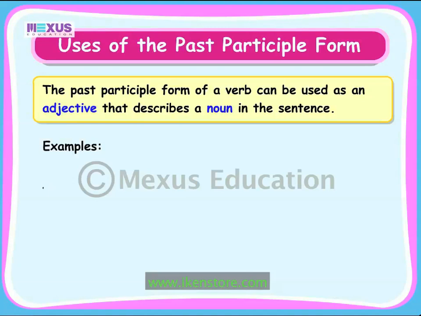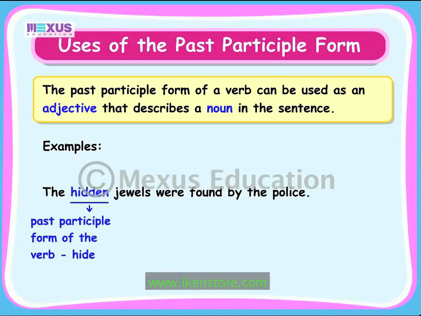For example, the hidden jewels were found by the police. The word hidden is the past participle form of the verb hide. However, hidden is also the adjective that describes the noun jewels.